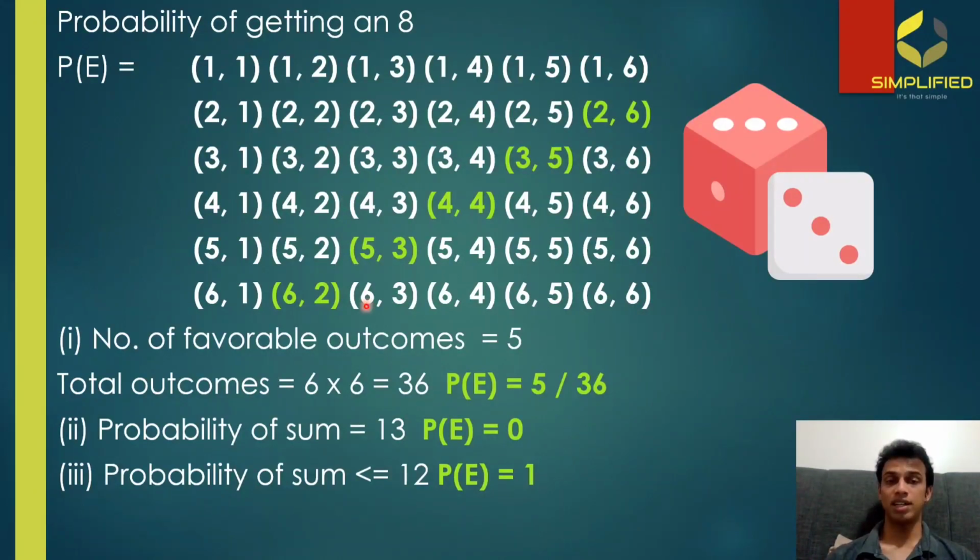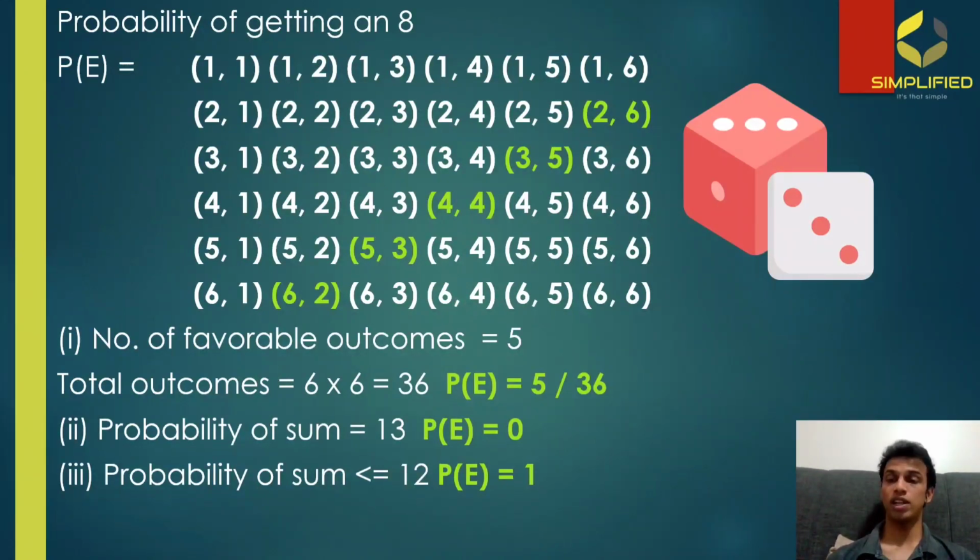That means the number of favorable outcomes in the third case is all 36 combinations, so in the numerator it is going to be 36 and in the denominator it is going to be 36 also. So 36 by 36 is 1, or otherwise it is a sure event with a probability of 1.